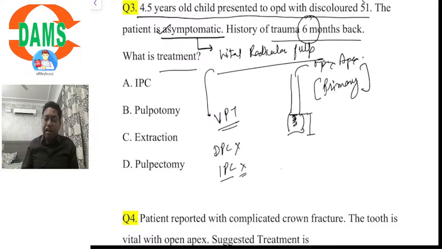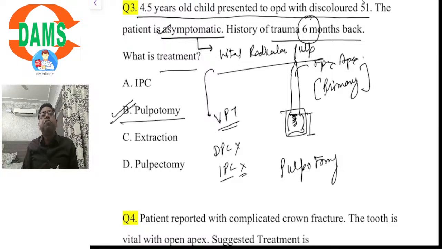So what are we left with? We are left with the third option, that is pulpotomy. We would remove the entire coronal pulp and preserve the vitality of the radicular pulp so that there is continued root formation. So pulpotomy would be the answer over here, not IPC, not extraction, not pulpectomy. Pulpectomy is complete removal of the pulp. We will go with pulpotomy. Option B is the answer.